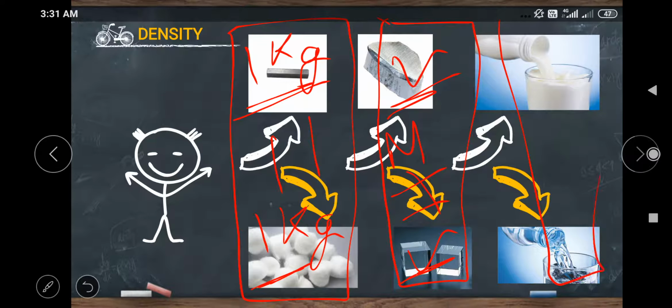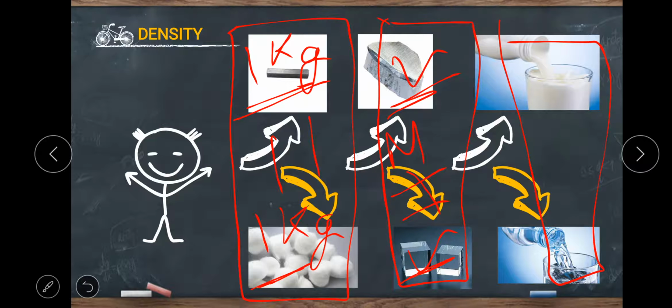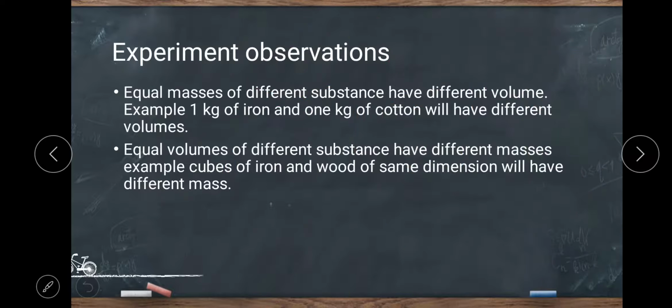Likewise, in liquids, in one I have taken milk of the same volume, and in the second, water of the same volume, but their masses will be different. Experimental observation: equal masses of different substances have different volumes. Example, as I used in the last slide, 1 kg of iron and 1 kg of cotton will have different volumes.